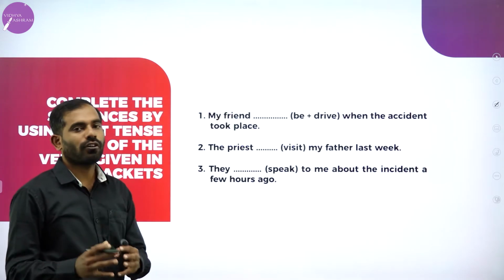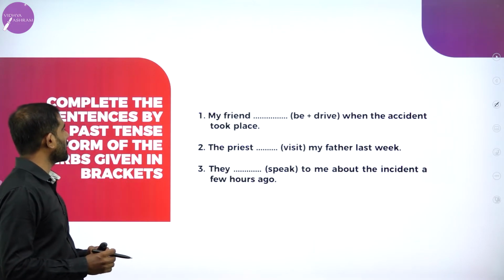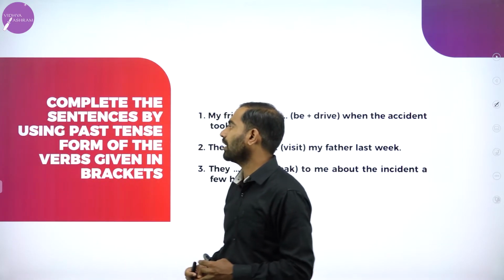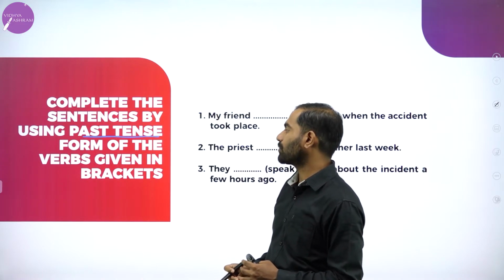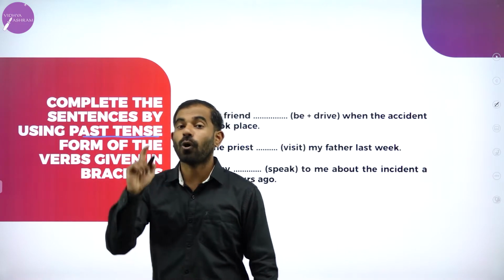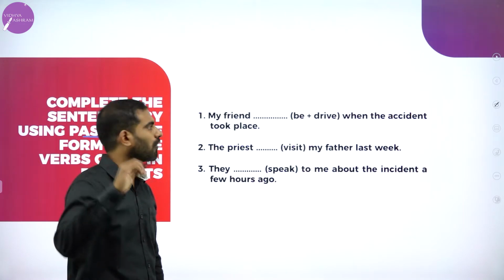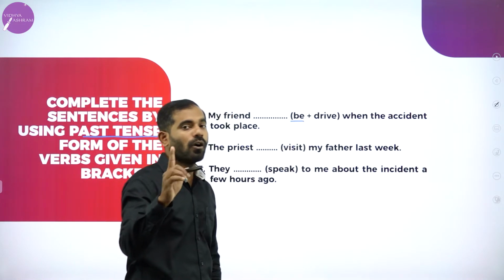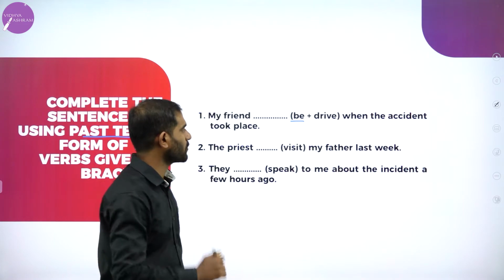Again, the same sort of verb activity. Complete the sentences by using past tense. The instruction is clearly given here: using past tense form of the verbs given in brackets. Only past tense. We are not going to make use of present or future. My friend, be forms, I always keep telling, be careful about be forms and do forms.